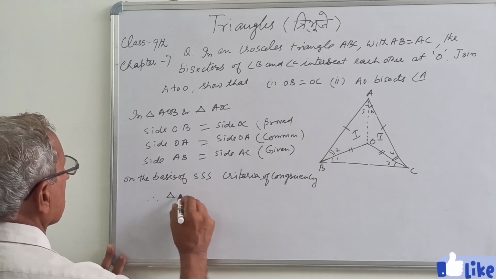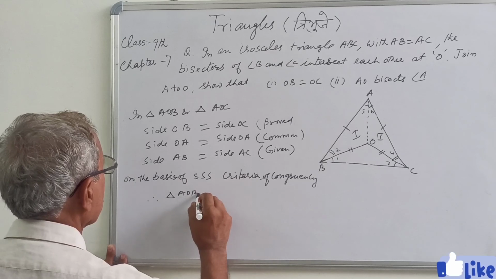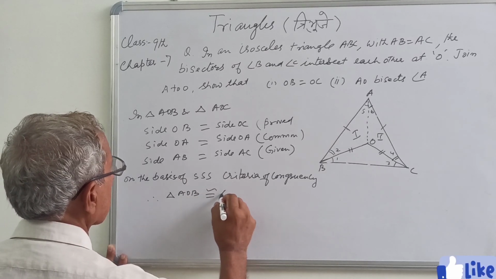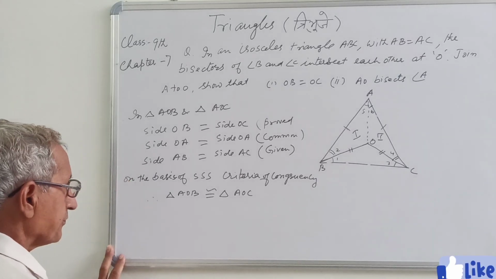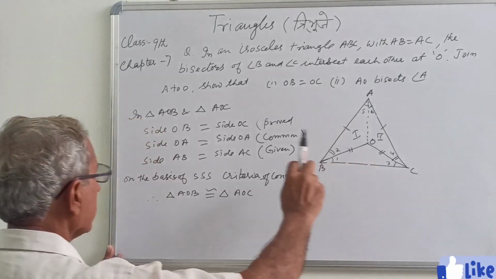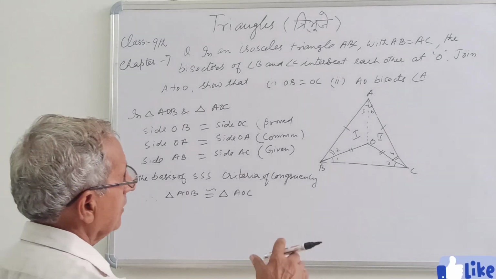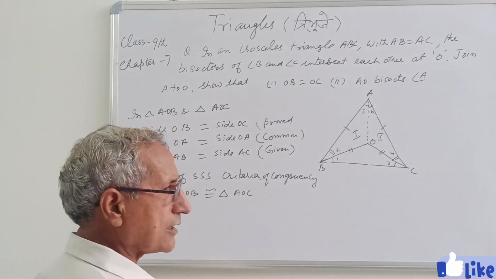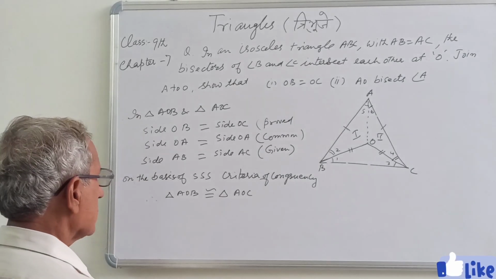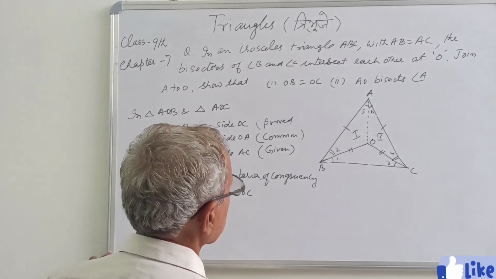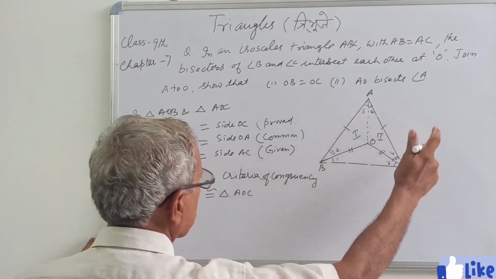Triangle AOB congruent triangle AOC. So the criteria used here is side, three sides of one triangle if are equal to the three sides of the other triangle, then the triangles are congruent. This is the criteria for congruency. So this triangle has been proved equal to this triangle.